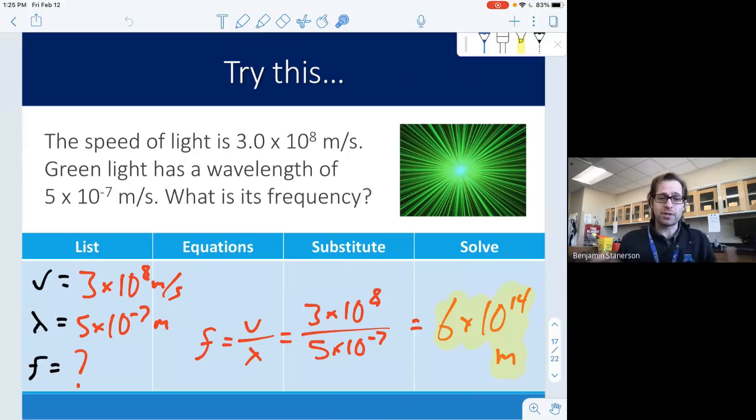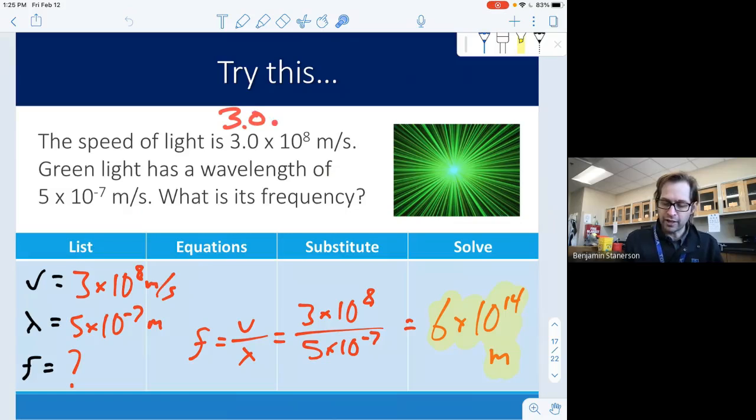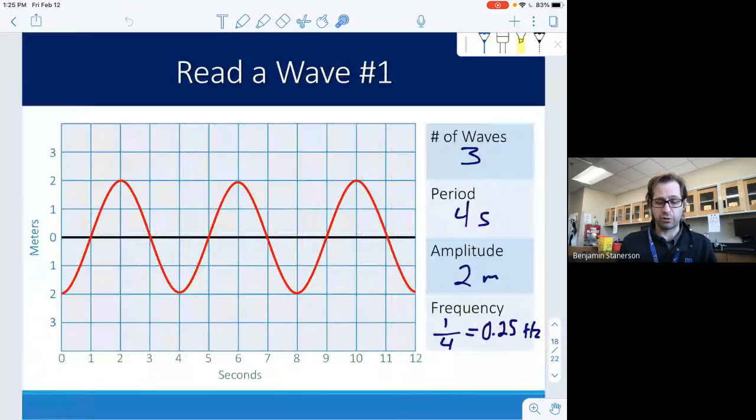Hopefully these problems are a bit of review. I'm not going to go through this one as much because it's just rearranging the equation. Remember, for scientific notation, if you're doing Quest problems, you would write this as 3.0 e plus 8. So that times 10 to the power of is the e plus 8 notation in Quest. And then you can solve for frequency. This one would be 6 times 10 to the 14th. If you're stuck on this, please pause the video, take a little bit of time, and make sure you know how to do those rearranging questions.